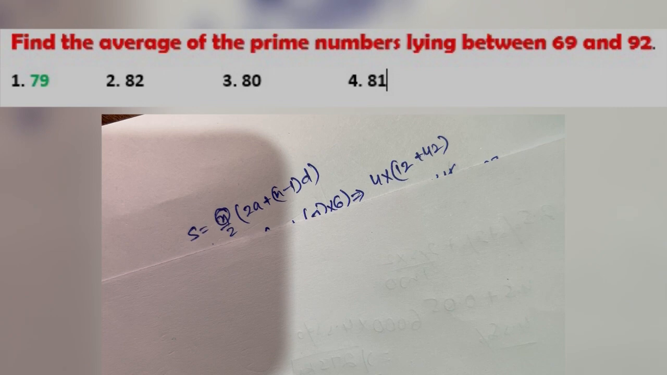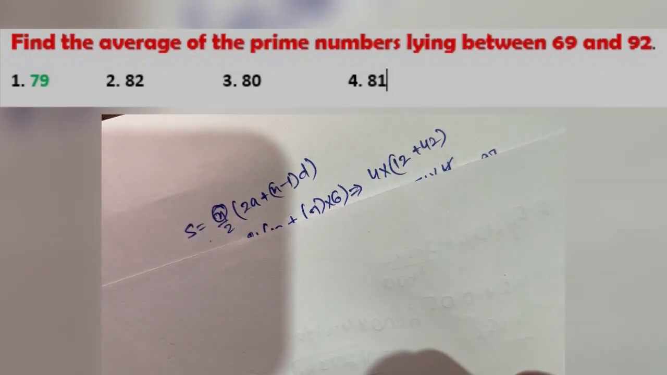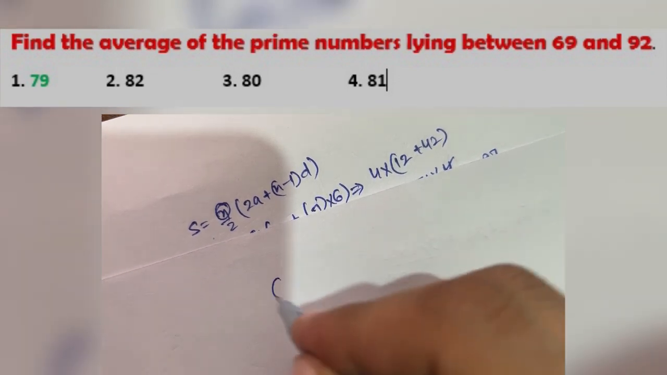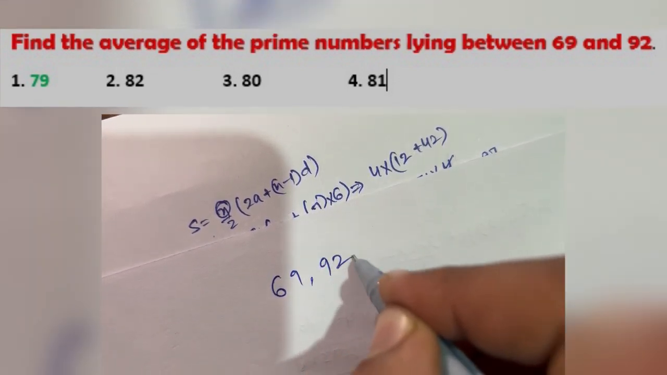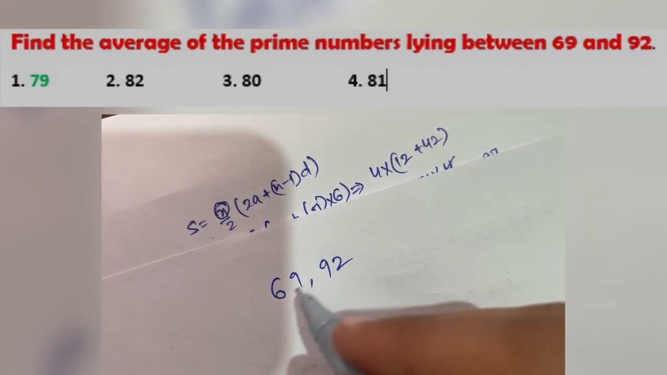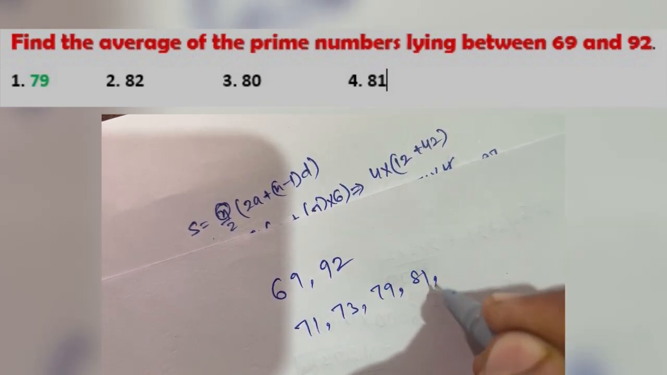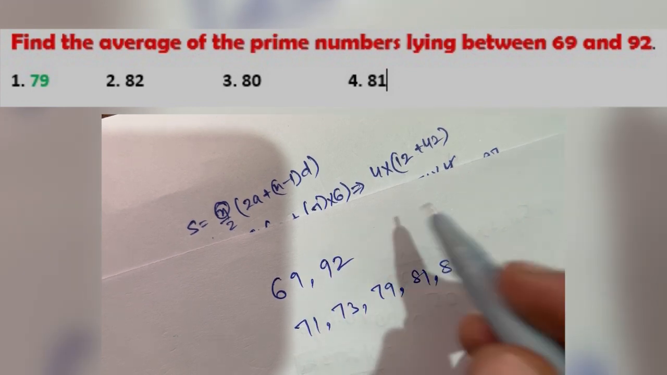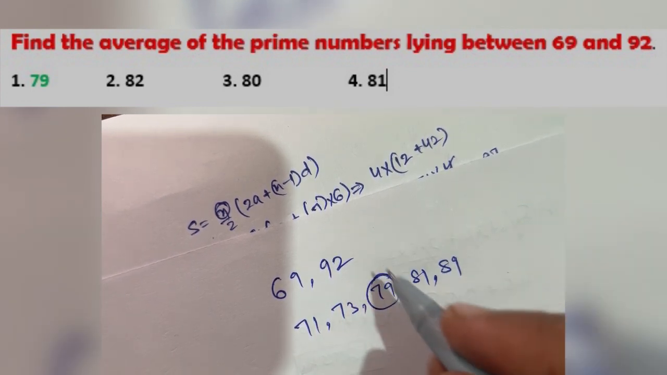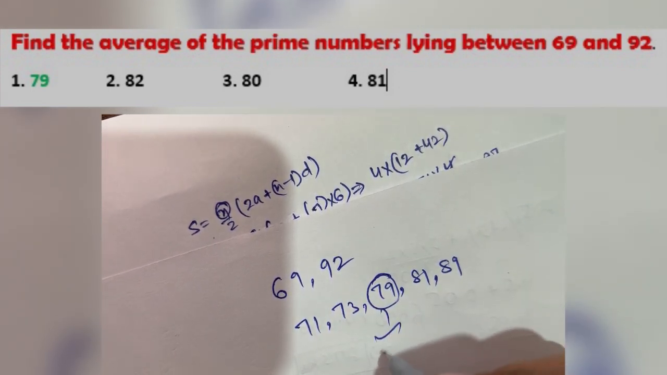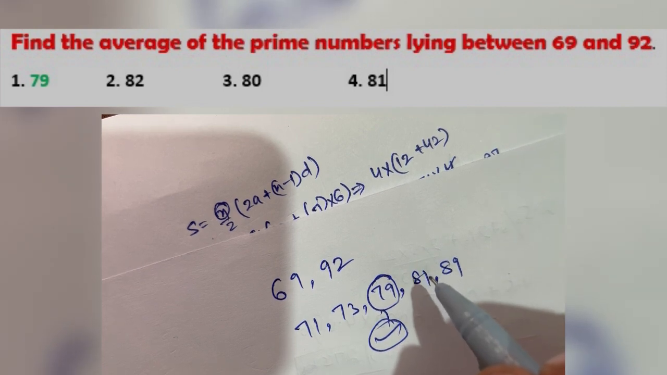Next we have the last question. Find the average of prime numbers lying between 69 and 92. So the prime numbers between 69 and 92 are 71, 73, 79, 81 and 89. So the average will be 79.